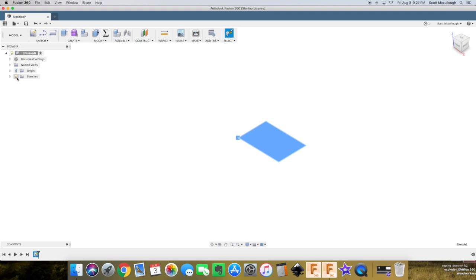My sketch is there. And as I put a sketch here, it brought this up here. So this is the light bulb I was talking about. You can turn that light bulb on and off, and it'll turn the sketch off. And then in here is the actual sketch. That's your main folder, and this is the sub folder. So this would be like your main assembly, and this is like the sub assembly. That might be talking over your head, but it's going to make more sense as we go through this, as I keep saying.